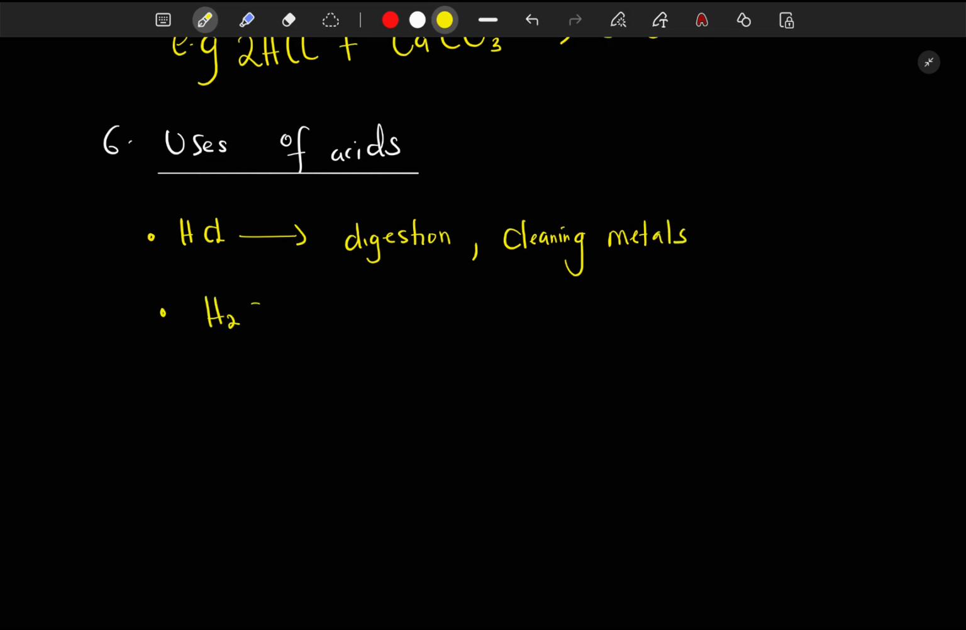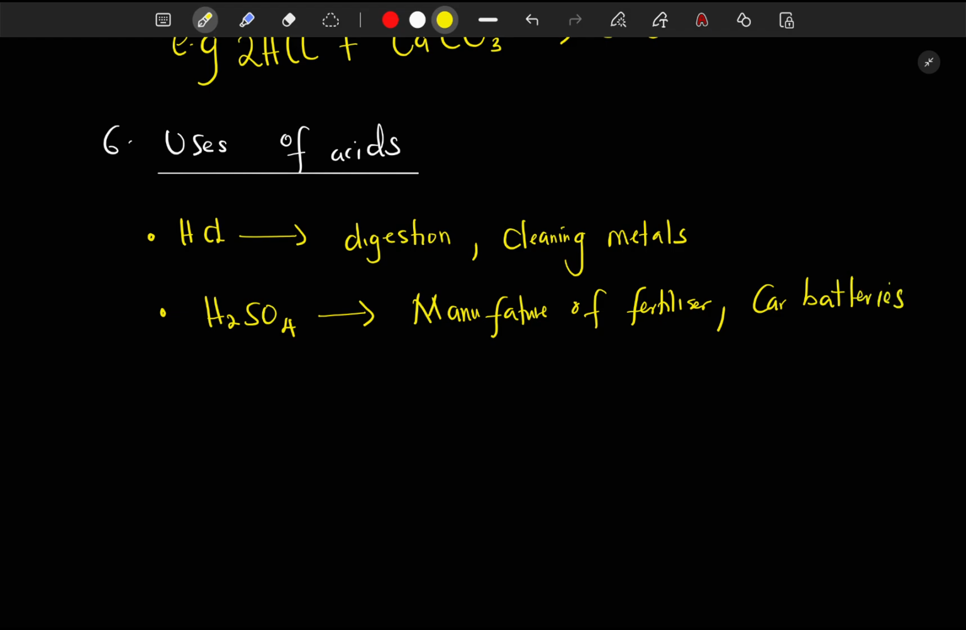What about sulfuric acid? This is the chemical formula for sulfuric acid. It's used in the manufacture of fertilizer. Also used in car batteries. Nitric acid is used, number one, in explosives, also in fertilizers.